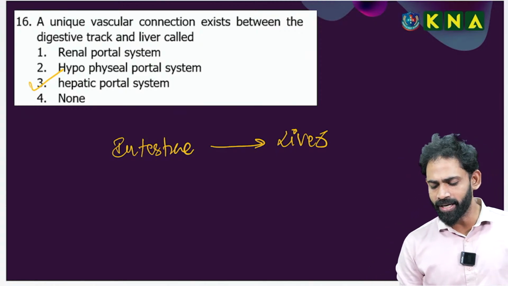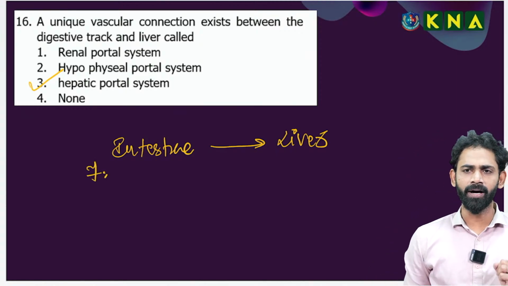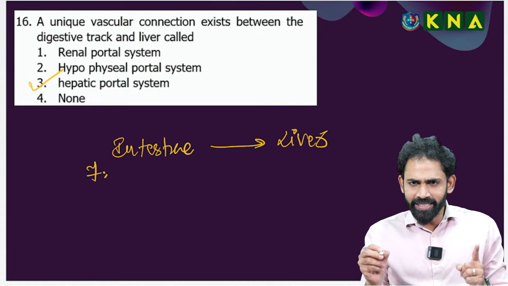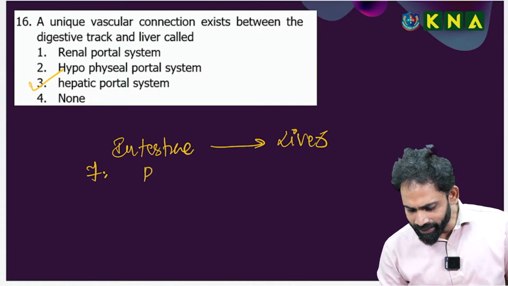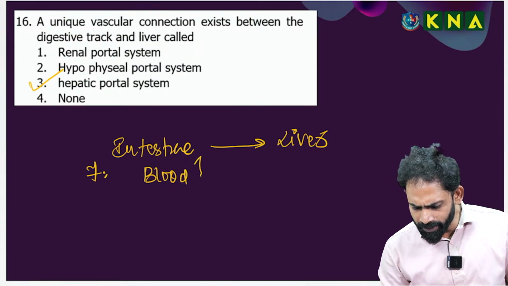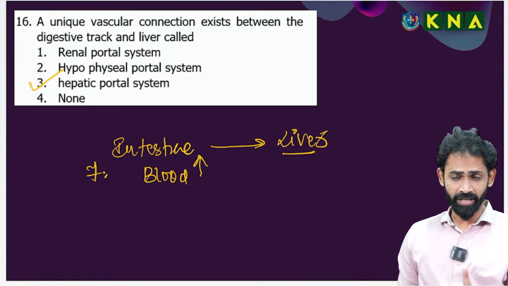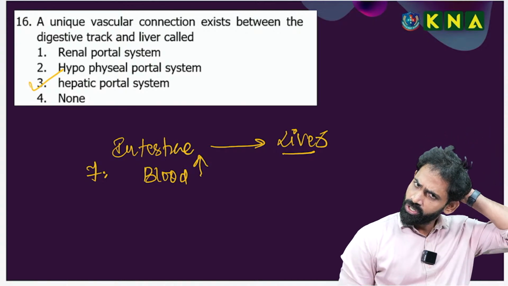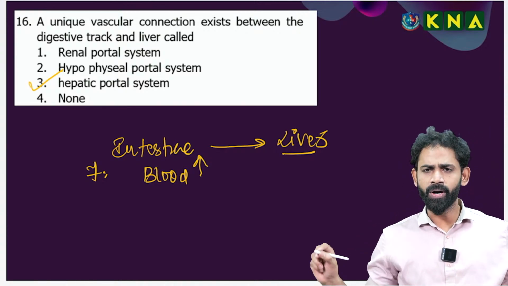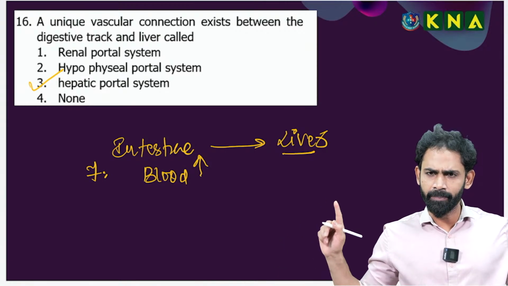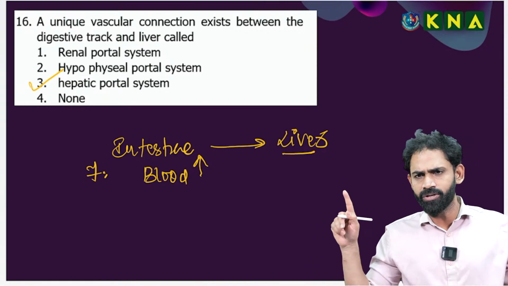Directly I am telling the function: once the digestion is over, the blood is moving from the intestine to the liver. Nice statement, whether you understand or not, I am not very sure. Once the digestion is over, the blood moves from the intestine to the liver